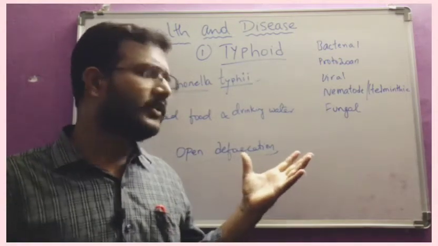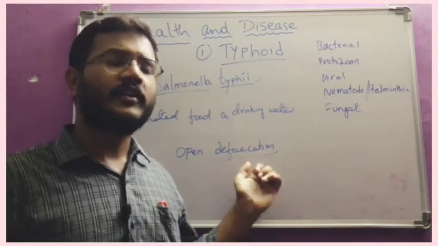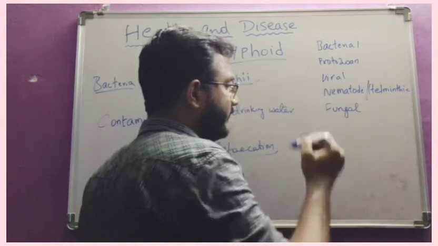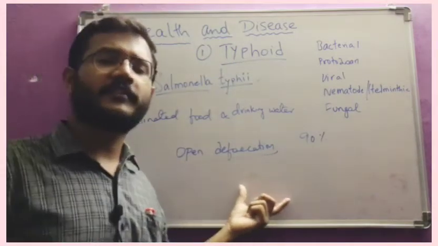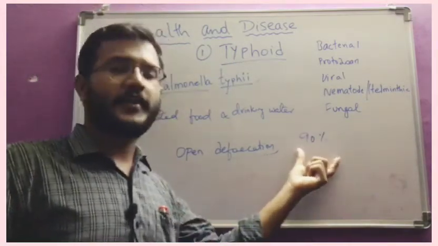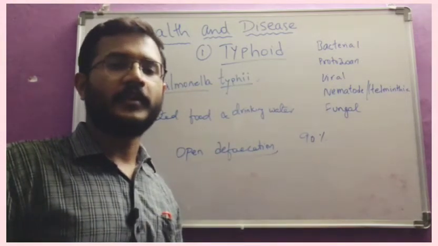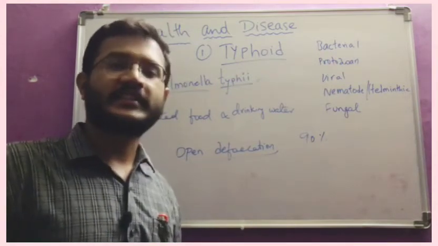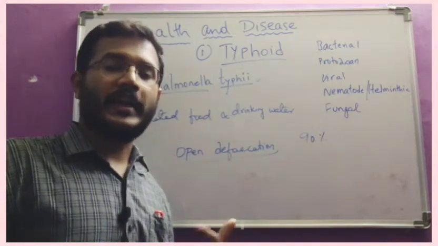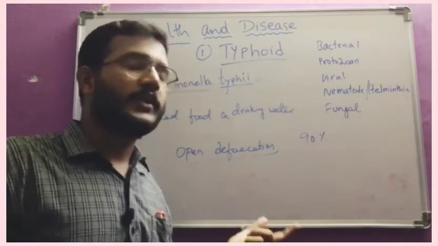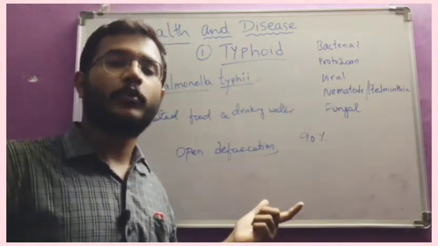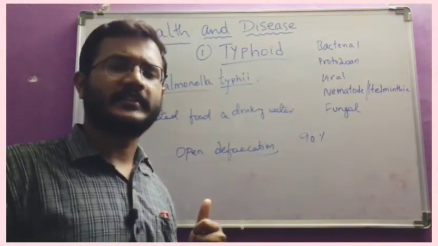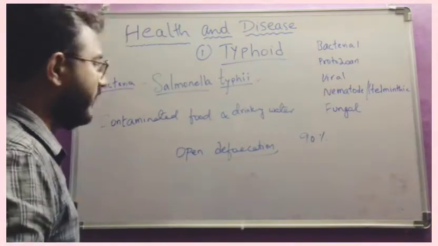Simple reason: if we avoid open defecation, we can prevent typhoid by 90%. Don't go outside for defecation. But due to ignorance, recklessness, and lack of knowledge, people still go outside; in villages we can still see open defecation. If we avoid this, we can avoid so many kinds of diseases. So try to avoid that.